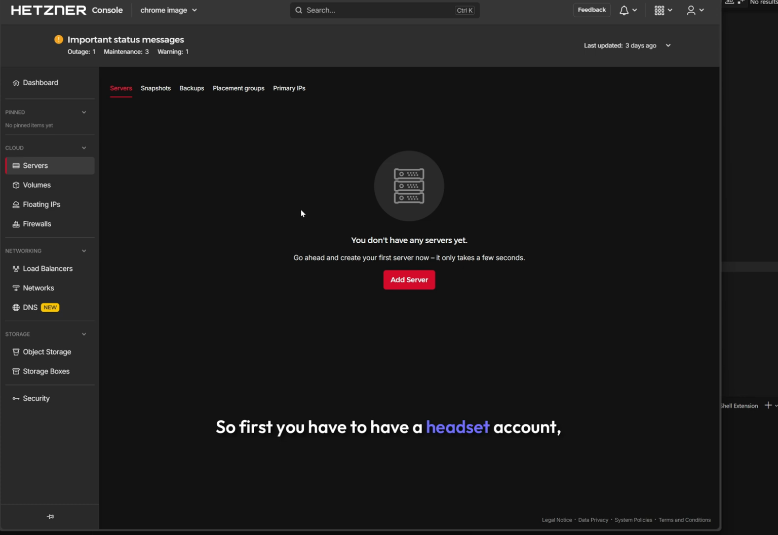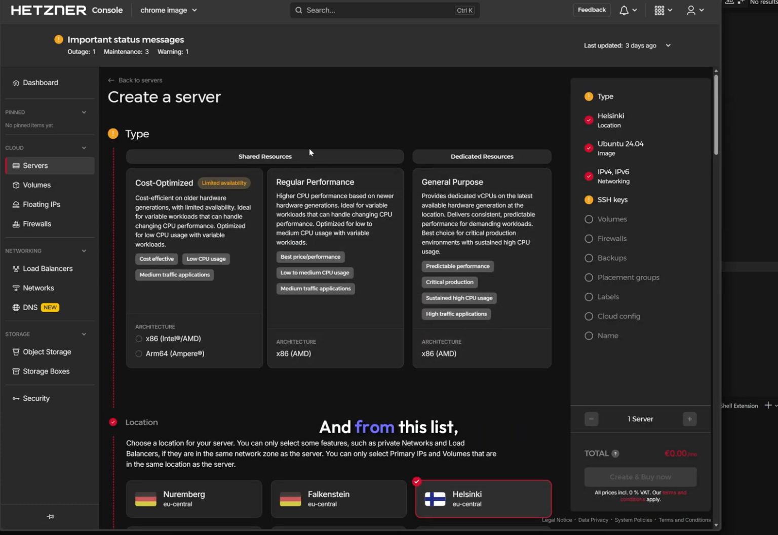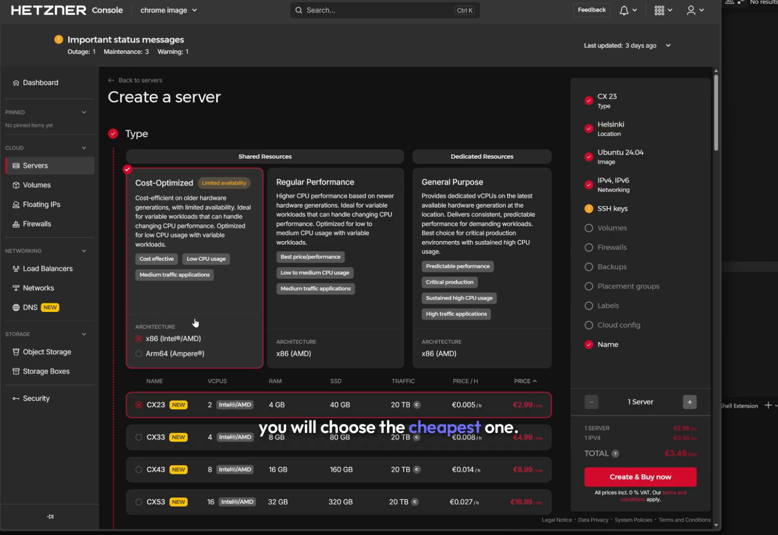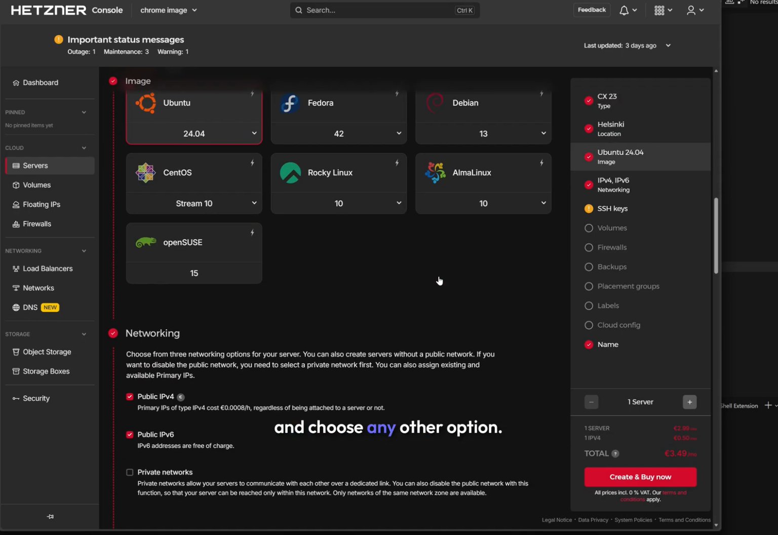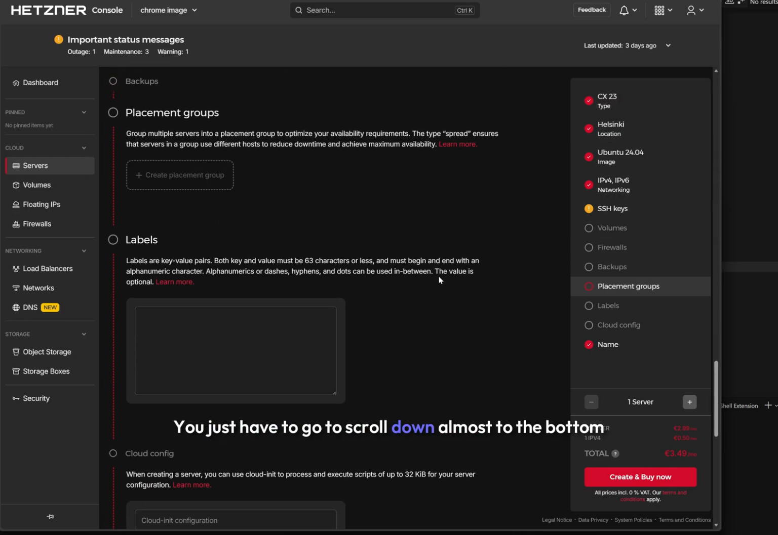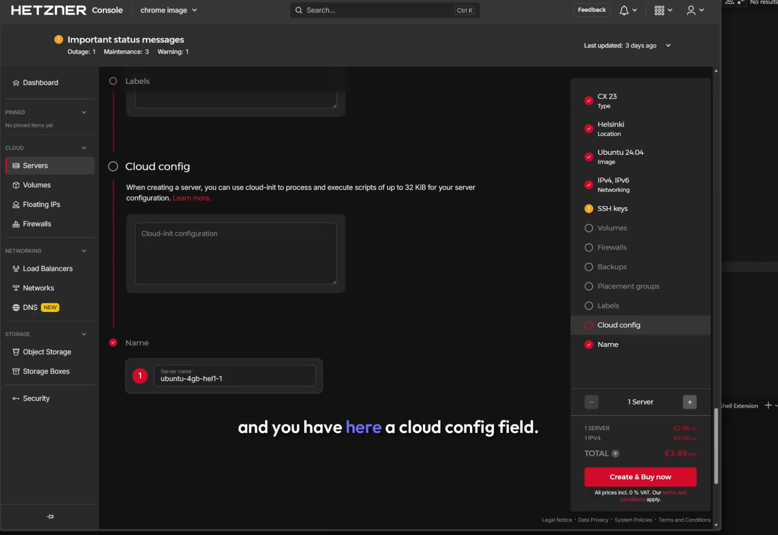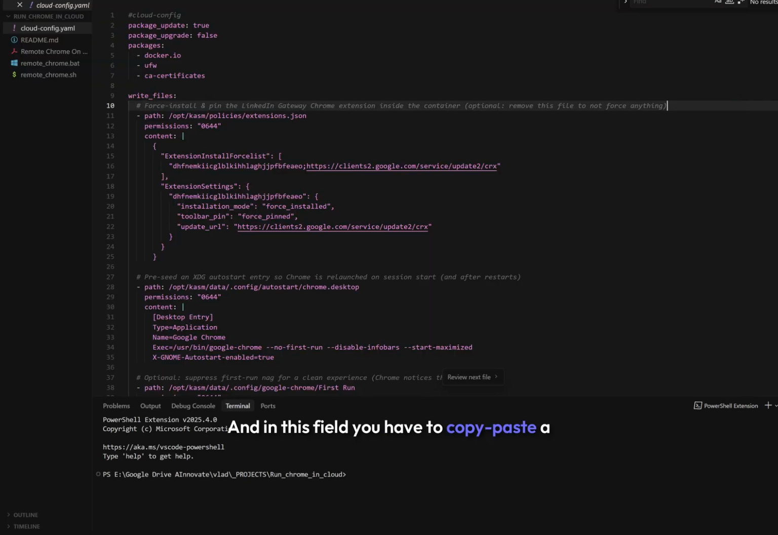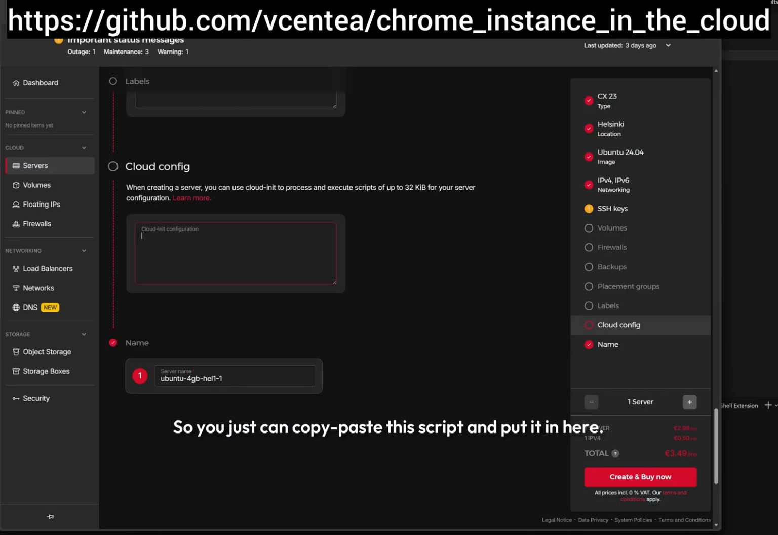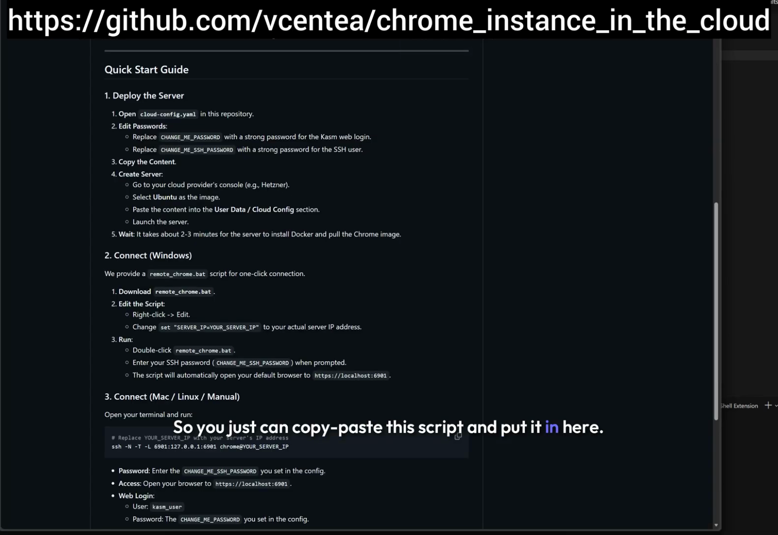So first you have to have a Hetzner account, of course, and then you just go ahead and create a server. And from this list, you will choose the cheapest one, which is about €3 per month. And here you don't have to change any other settings or choose any other option. You just have to scroll down almost to the bottom, and you have here a cloud config field. And in this field, you have to copy paste a script, which I put in a repository on GitHub. So you can just copy paste this script and put it in here.